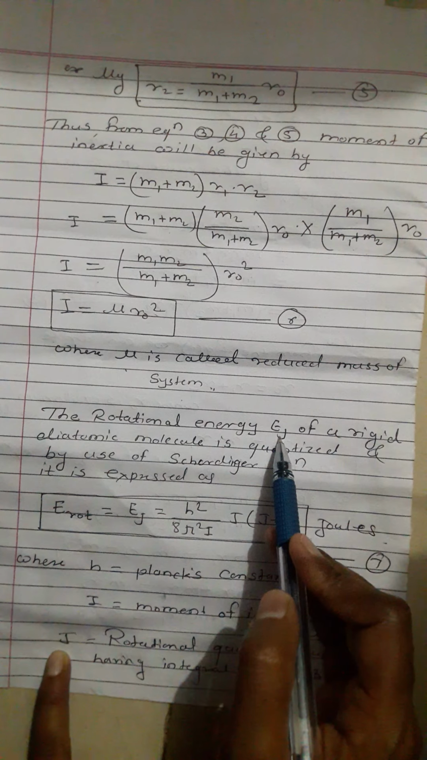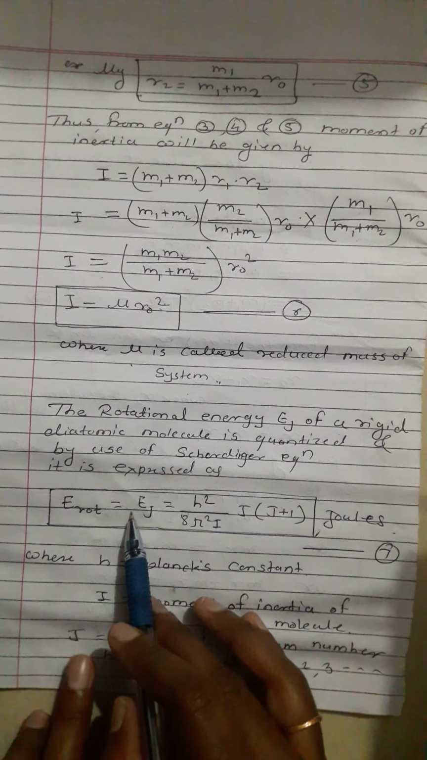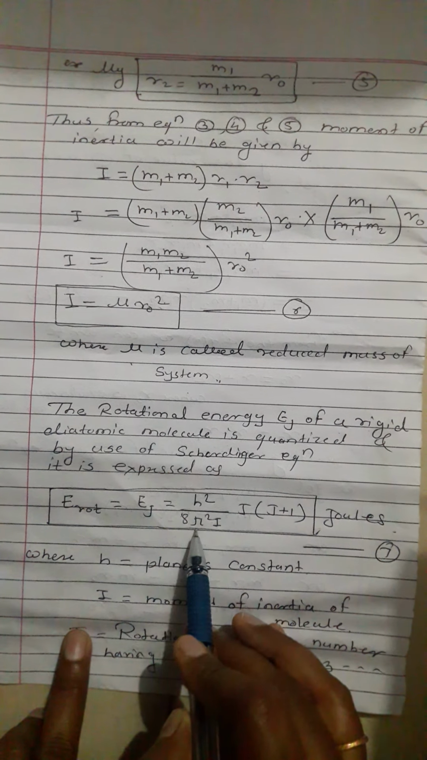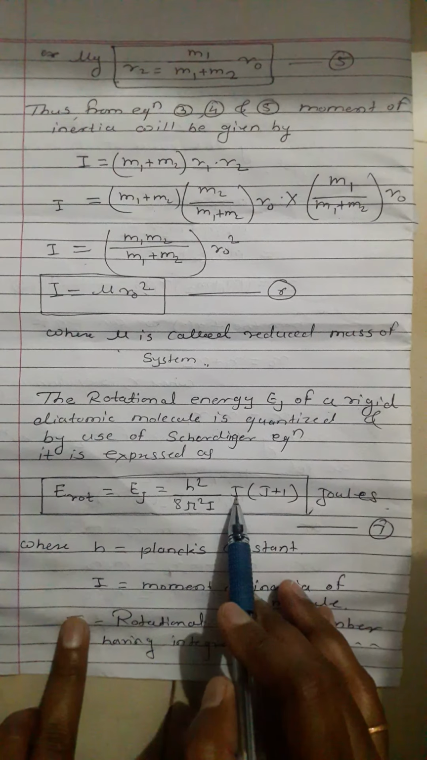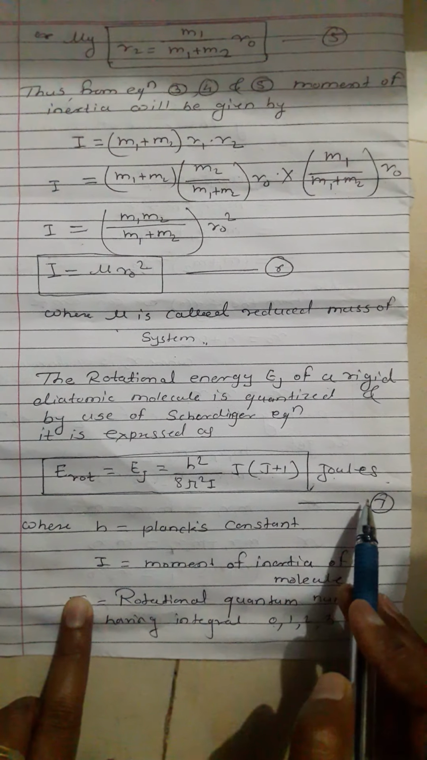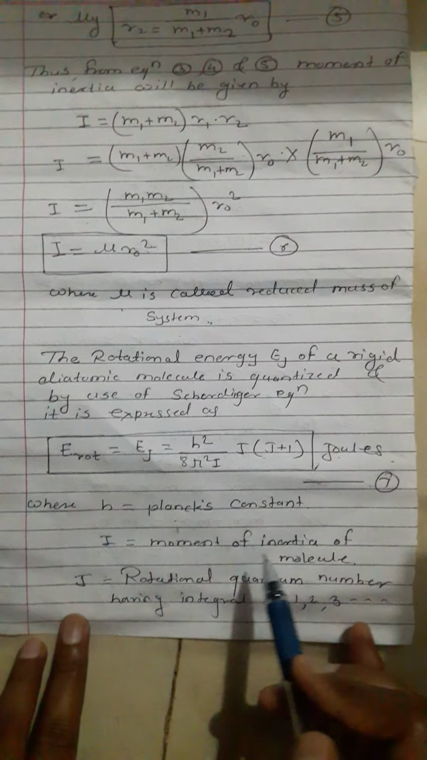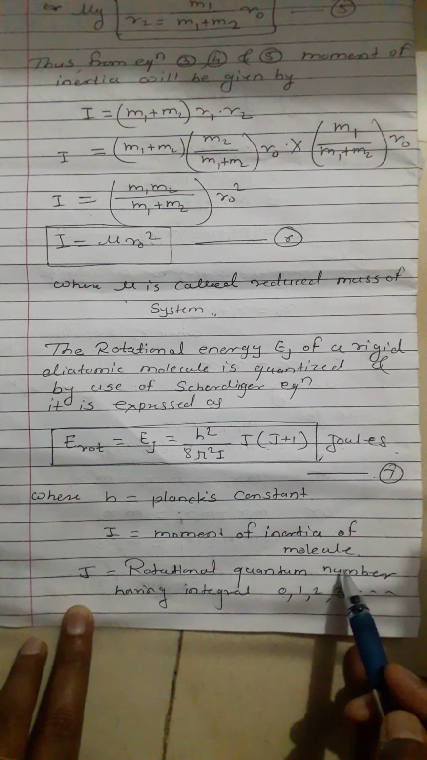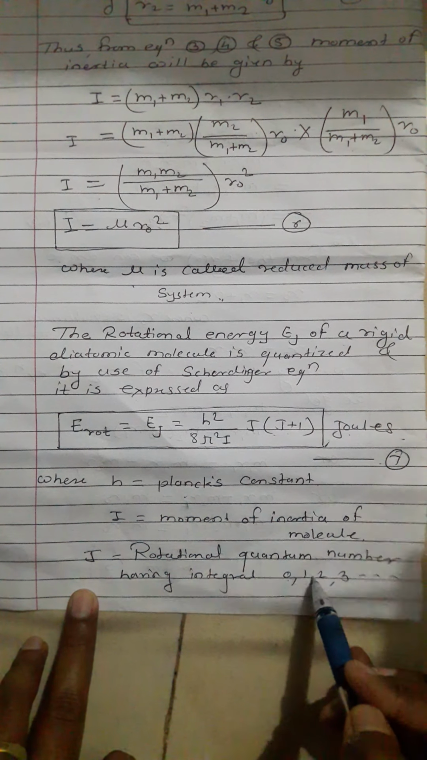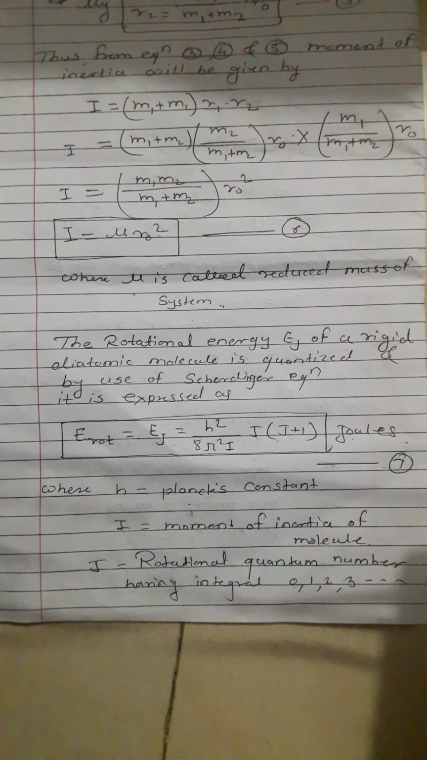The rotational energy Ej of a rigid diatomic molecule is quantized by the use of the Schrodinger equation. It is expressed as E rotational is equal to Ej is equal to h square upon 8 pi square I into j into j plus 1 joules. This is equation number 7, where h is Planck's constant, I is the moment of inertia of the molecule, and j is the rotational quantum number having integral values 0, 1, 2, 3.